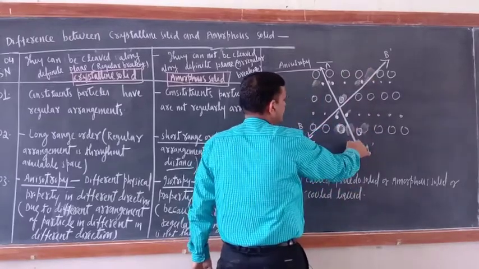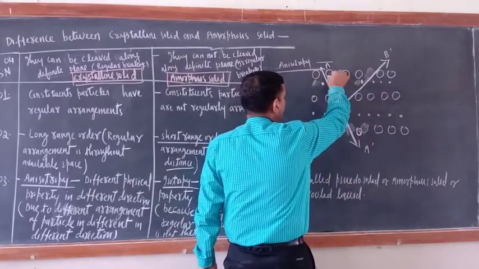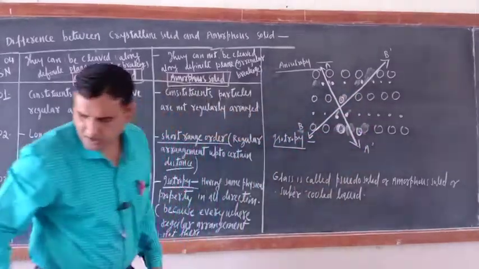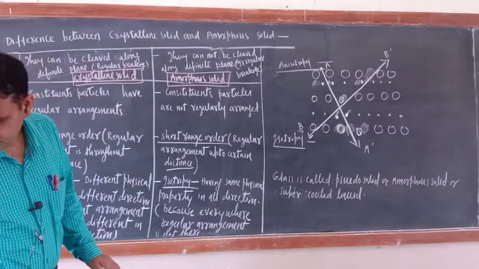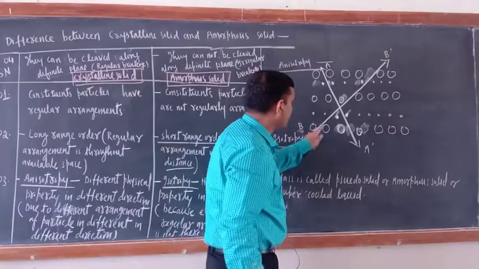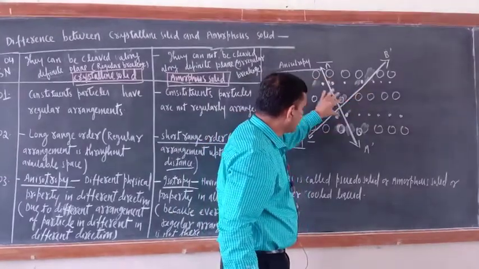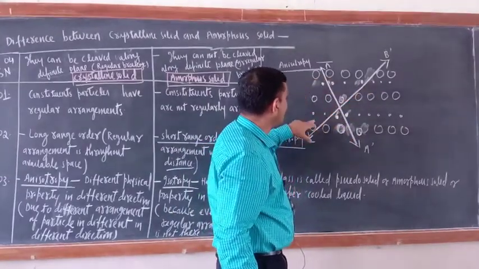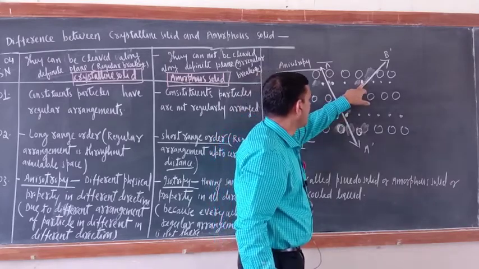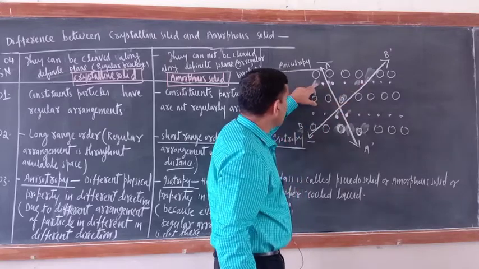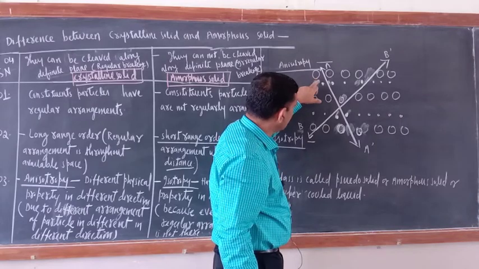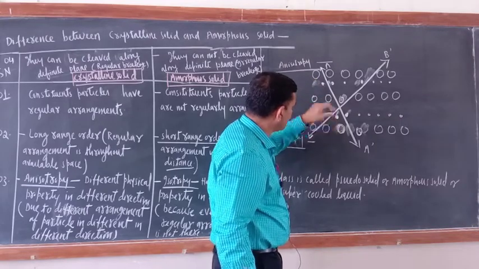Now suppose you are moving in this direction, then big, small, big, small, big. Are you getting my point or not? Whatsoever direction you are moving, the arrangement of particles is different. Like here, big, small, big, small. But if you are moving in this direction, then the same arrangement is there: big, small, big, small, big.